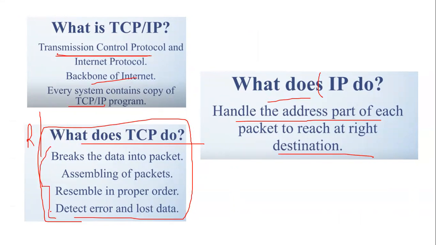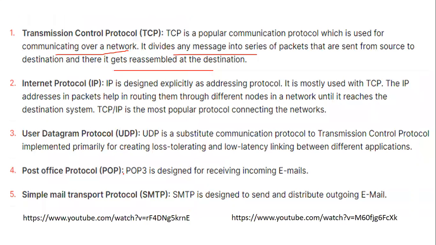If it is difficult to recall, simply remember: it breaks the data, assembles the data, reassembles the data, and detects error or loss of data, if any. That is the function of TCP. Internet Protocol, or IP, is an addressing protocol, which is mostly used by TCP.